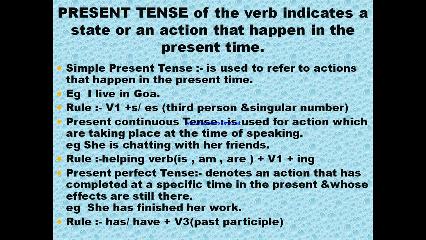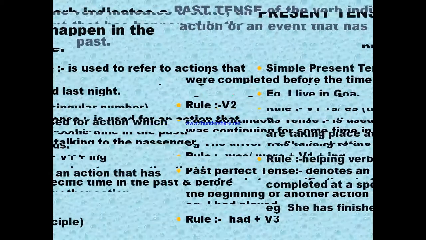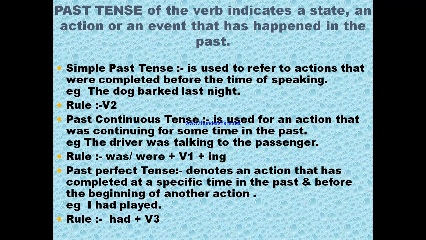Now moving ahead with the past tense. Past tense of the verb indicates a state, an action or an event that has happened in the past. Now, the classification of the past tense, first in the category is simple past tense.